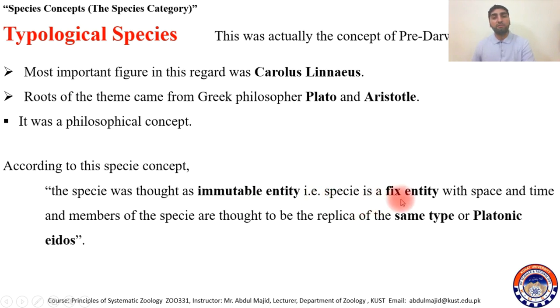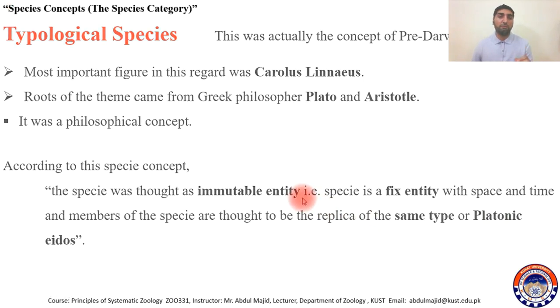So species is a fixed entity in space and time, and members of the species are thought to be replicas of the same type, or platonic eidos. As the idea was from Plato, they thought that species is fixed and there is no change in species, producing exact replicas, which they called the same type, or platonic eidos.